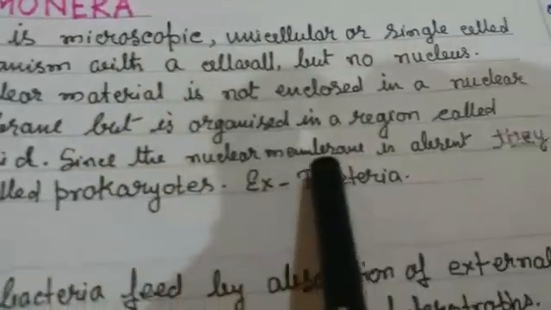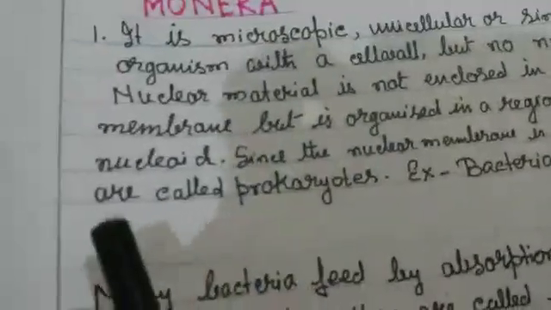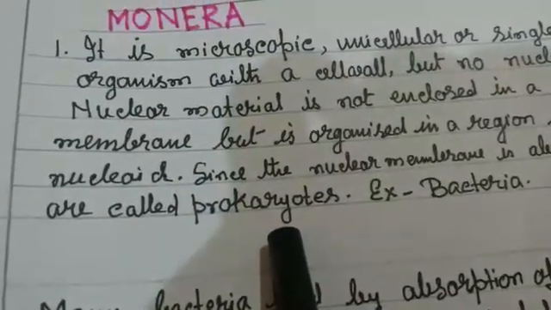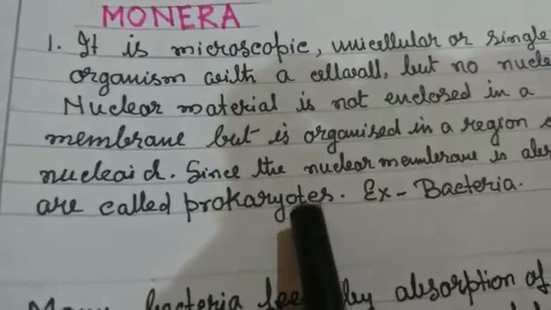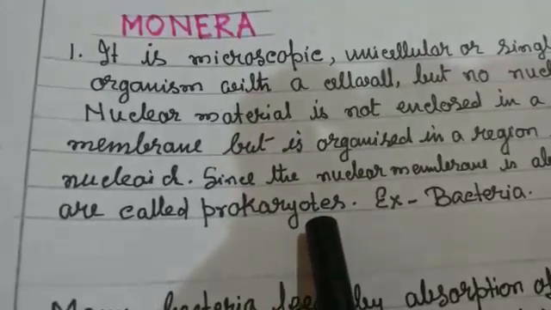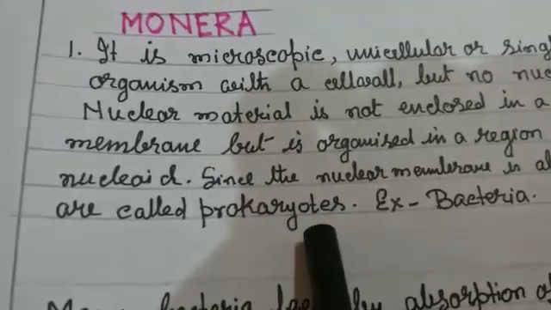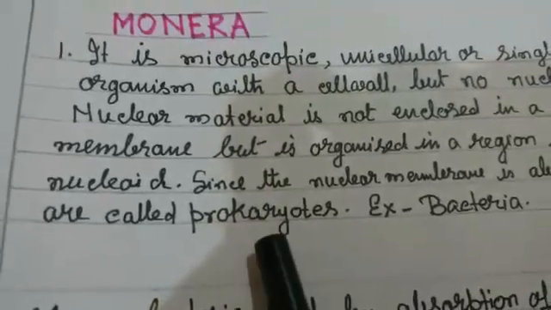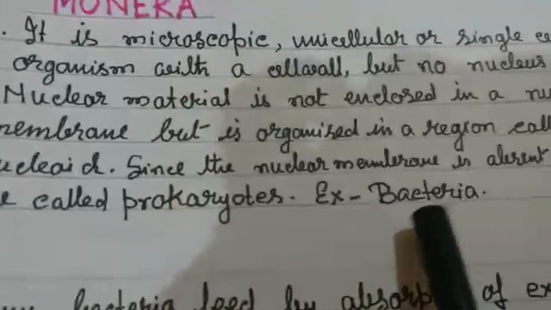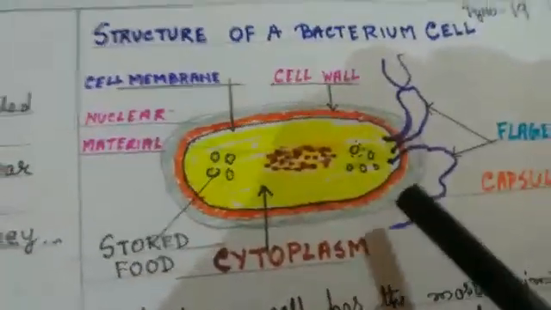Since the nuclear membrane is absent, they are called prokaryotes. The organism which doesn't have a proper nucleus is called a prokaryote, and if it has a proper nucleus, it is called a eukaryote. So Monera is a prokaryotic organism. An example is bacteria.